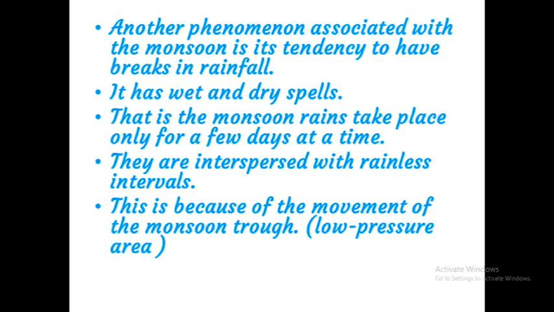Clear, children? One of the important common features of the monsoon season is breaks in rainfall. That means it has a wet and a dry spell. That means the monsoon rain takes place only for a few days at a time. They are interspersed with rainless intervals. And this break is happening because of the movement of the monsoon trough. Movement of the monsoon trough means the movement of the low pressure area.